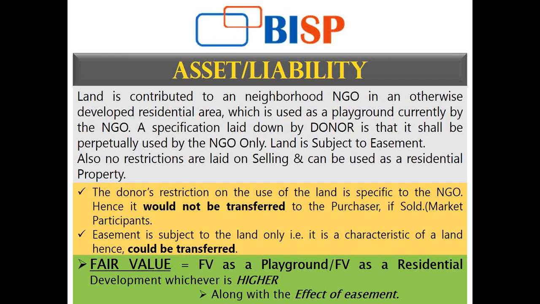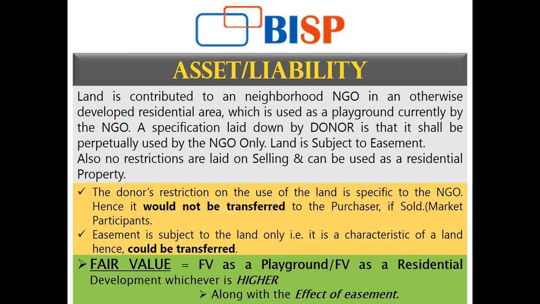If I'm going to develop it into a residential building, then the value will be different based on the government taxes and everything. So the fair value will be different depending on this. Whichever is higher, and an increase or decrease will be made.